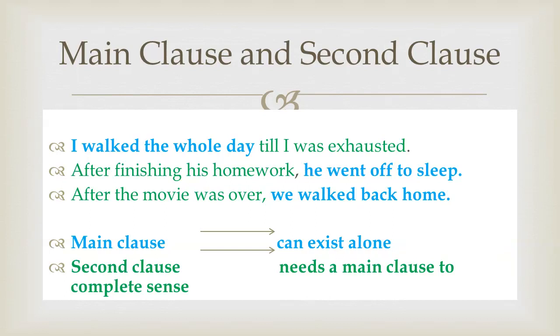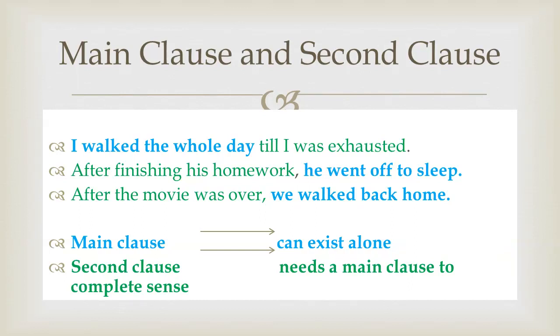Like that, this sentence has two clauses: I worked the whole day till I was exhausted. One clause would be the main clause and the other would be the second clause. Let us see which one is which. A main clause is a clause that can exist alone, that can give complete meaning on its own. Let us look at the example, I worked the whole day.